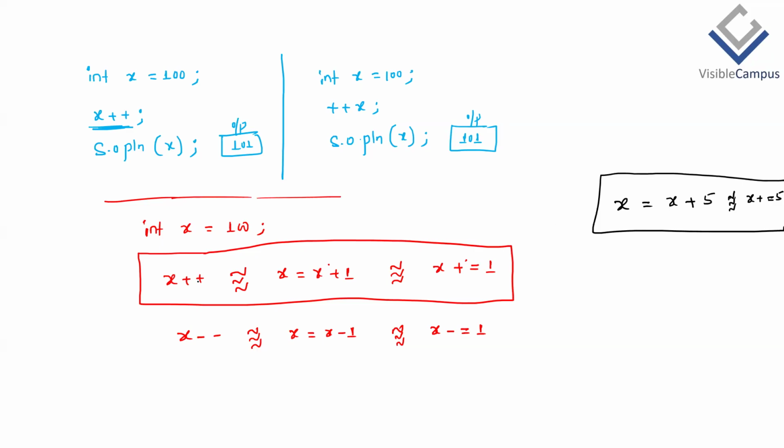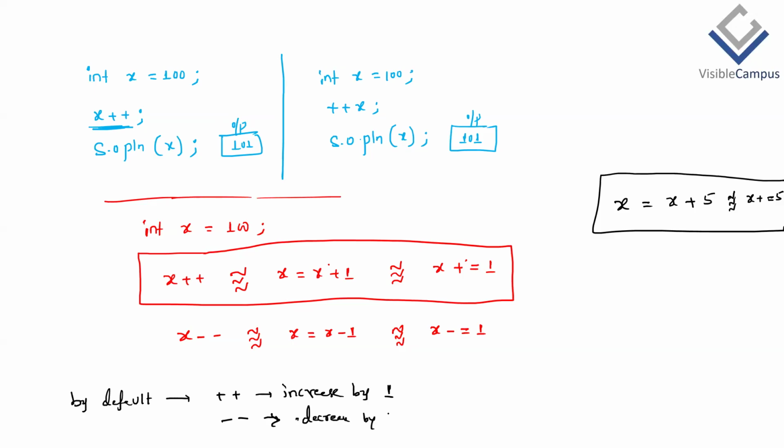By default, ++ means increase by 1, and -- means decrease by 1. That's it. If I want to increase by 5, writing with the ++ approach is not possible.